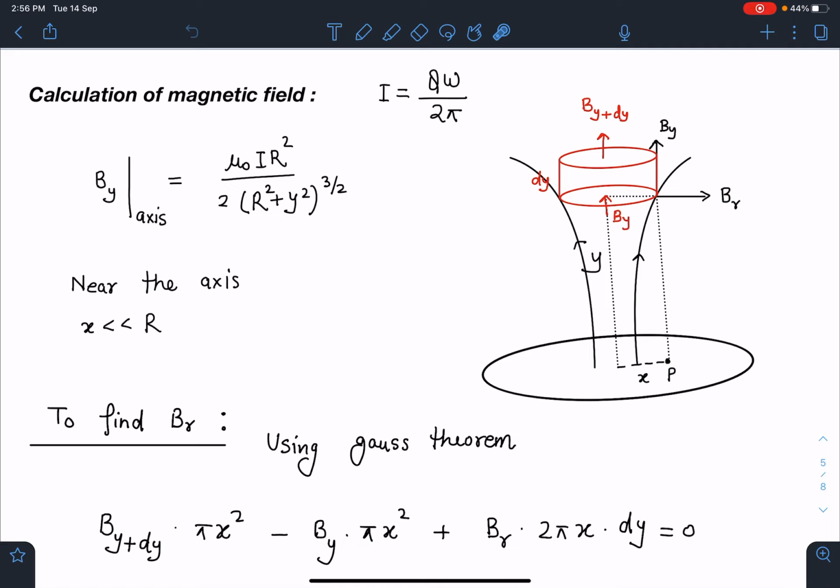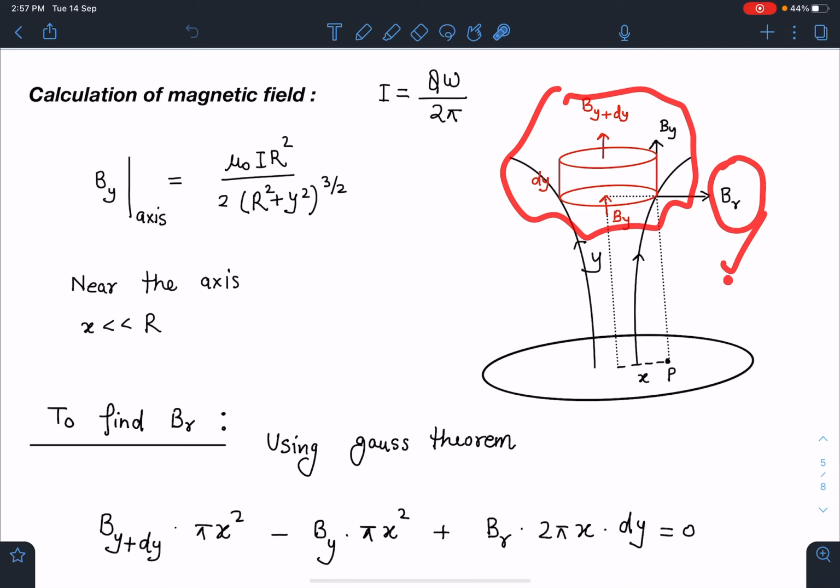Alright, so at any general point here, this magnetic field will have two components, and since I'm taking this point to be very close to the axis, this By and this Br, two components are there. I can take a Gaussian surface here in order to find this Br.